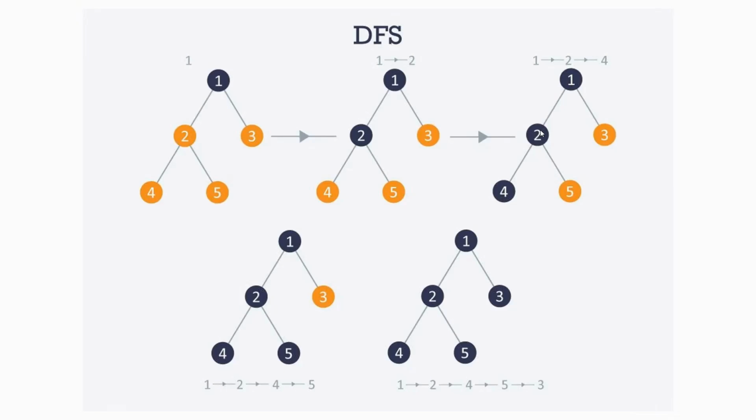We track back again to 2 and we go for the 5. Again we track back to 2, track back to 1, right here. So that's how the system works here. When it starts with 1, it comes to the 2.